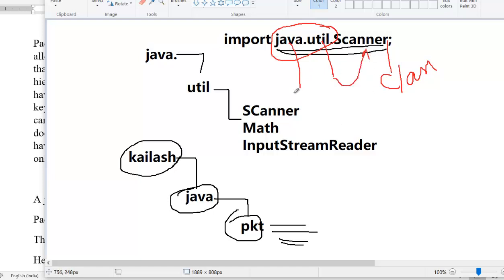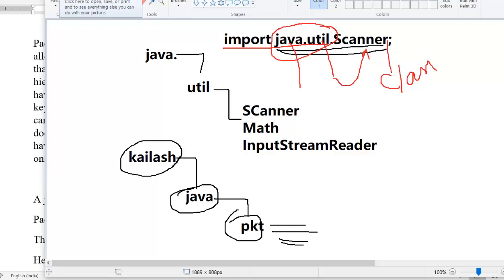So the benefit is that whenever I want to use the Scanner class, I use the complete package. A package is a collection of predefined classes that can be shared within a program in Java, right?